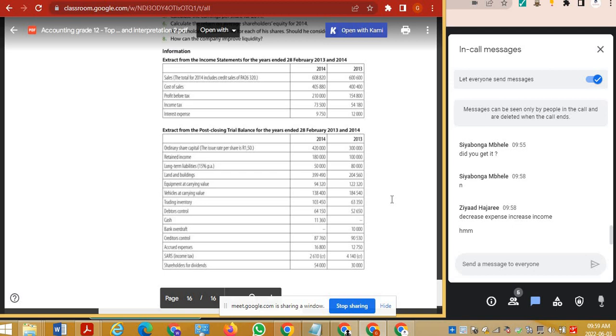Decreasing your debtors control and making people pay with cash would get your cash. I understand that maybe in terms of debtors control it's not as good, but all they're caring about now is liquidity. And the best way to do that is getting people that have bought things on credit to pay that account as soon as possible. Is that making sense, guys?